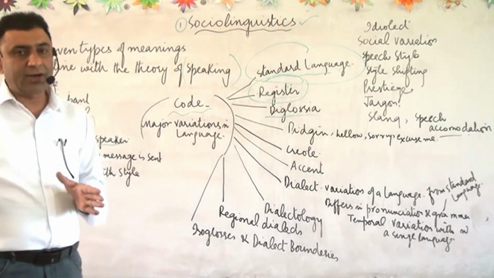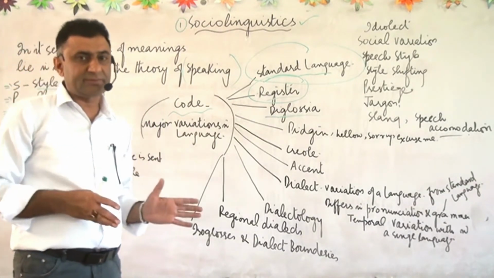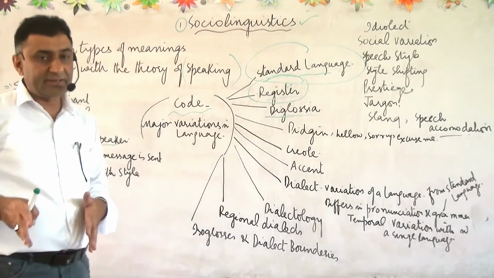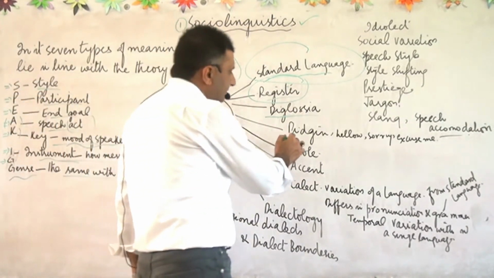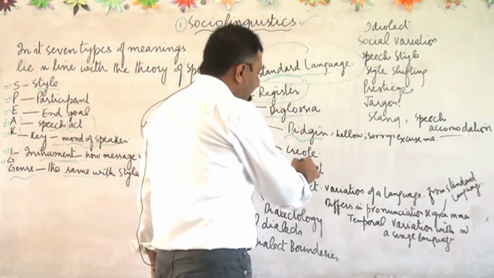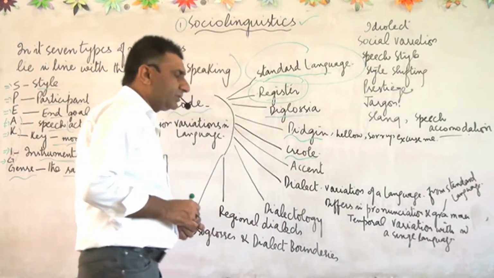One is used for specific purposes, for official purposes, for educational purposes. That is important. The other is used for everyday purposes. Then there is the concept of pidgin, and then there is Creole. So what is pidgin?